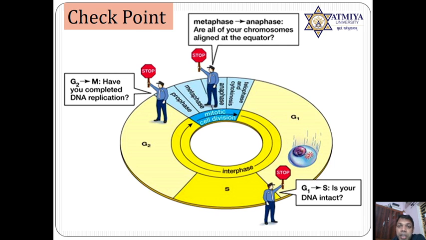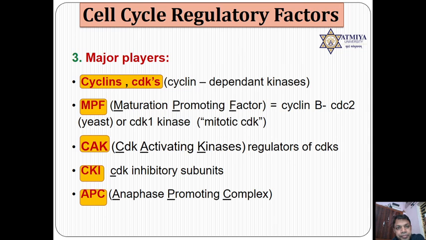Then the G2/M checkpoint is also known as the DNA damage as well as replication checkpoint. It means here DNA damage as well as replication are both checked. If DNA is damaged, the cell will be arrested in the G2 phase, or if DNA is not replicated, again the cell will be arrested in the G2 phase. Then there is a third checkpoint known as the spindle fiber checkpoint, where the alignment of chromosomes is observed, whether the alignment occurs at the equator or not.